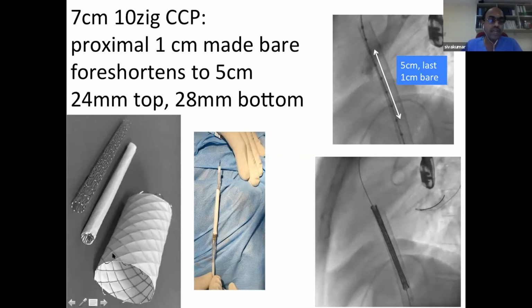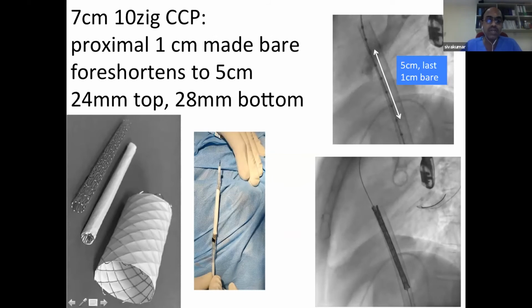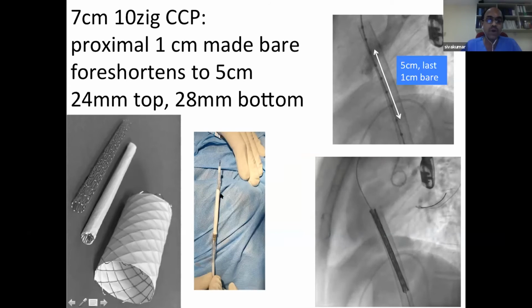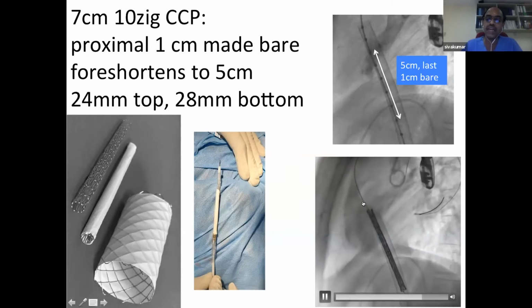So what we did was the lowest 1 centimeter, we cut it out. So you can see here, the last 1 centimeter is cut out so that that part is bare, which will allow the hepatic veins to flow, and the superior part is intact. With that, we entered into the right atrium.